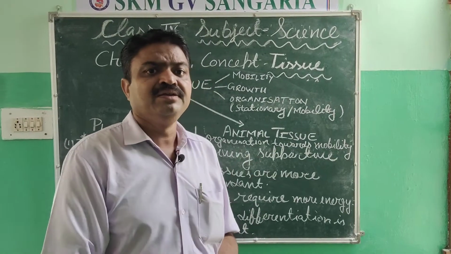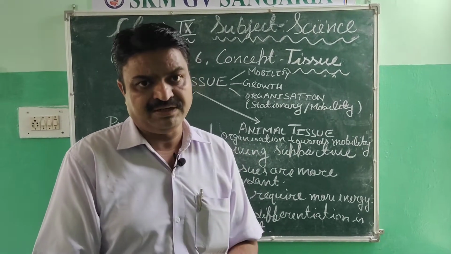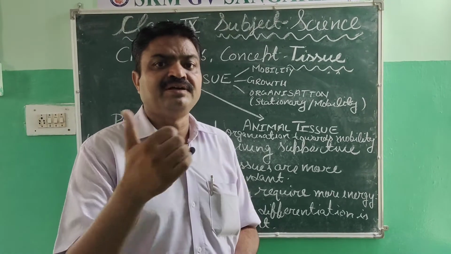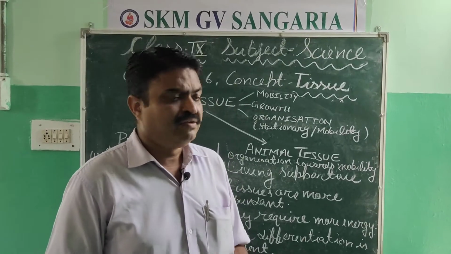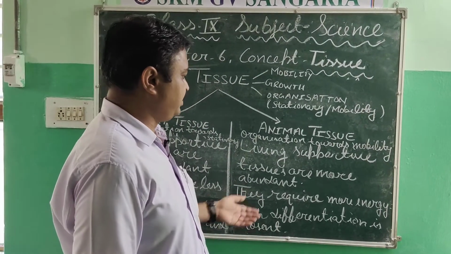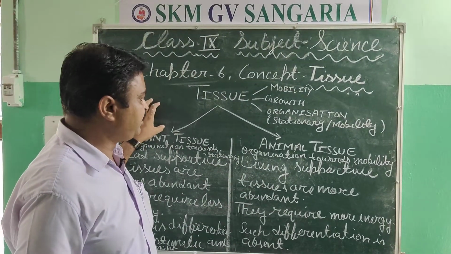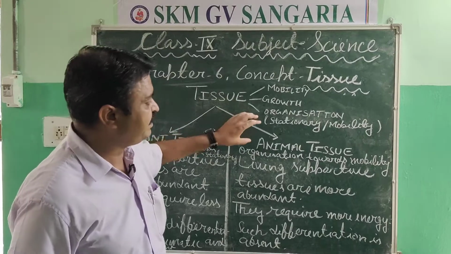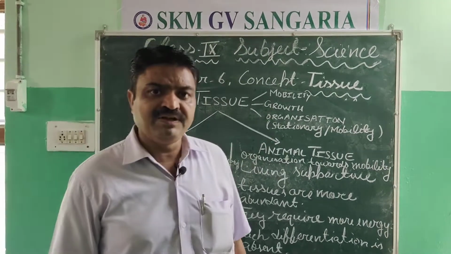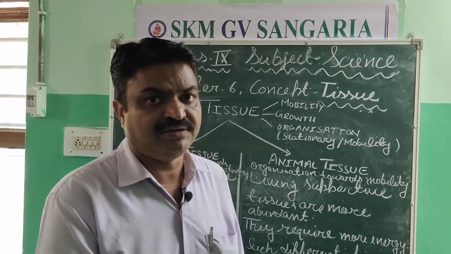Means they have a group of similar types of cells, and they don't contain dead cells. So it is about the difference between plant tissue and animal tissue. In the next segment, we will study about plant tissue, student.